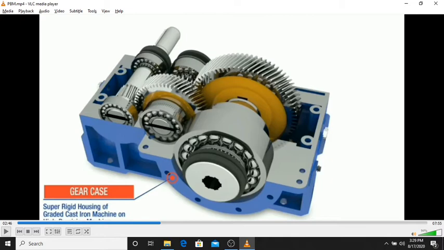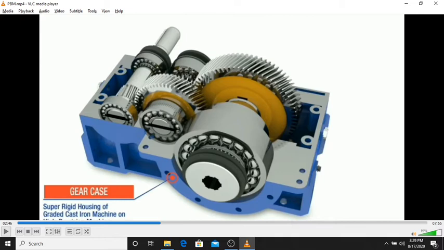Now there are many more gearboxes. In a gearbox, it is very important to note the gear ratios. So what does gear ratio mean? It will avoid or prevent slippage between the gears. You can see on the screen the gearboxes which have some gear ratio.